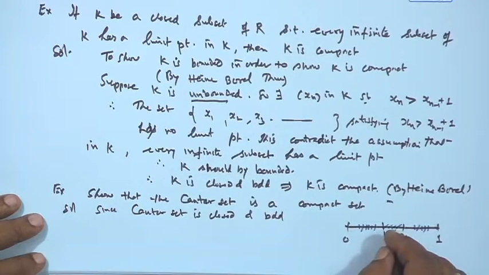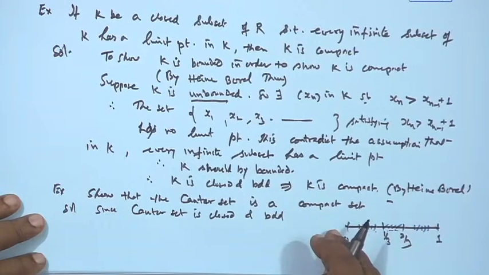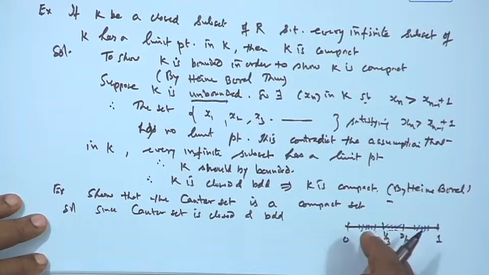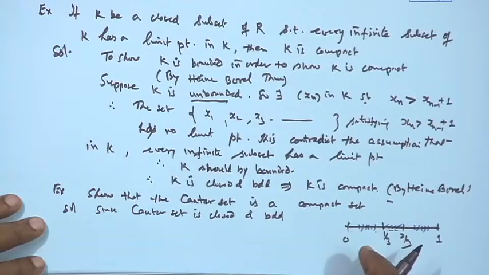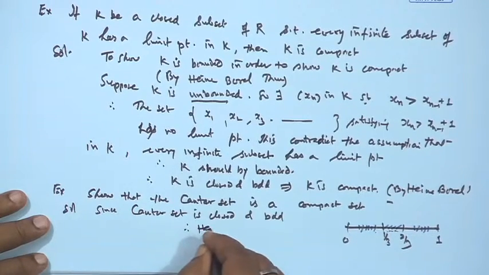So, 1/3 is the limit point of all these points here as well as here. These are the limit points of the set, and these limit points belong to the Cantor set. Therefore, this Cantor set is closed and bounded, hence it is compact.